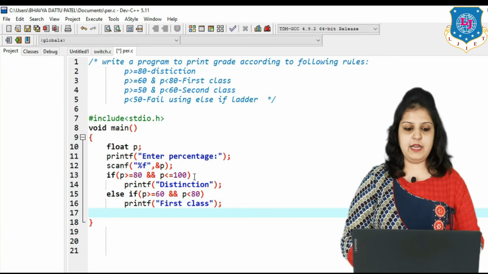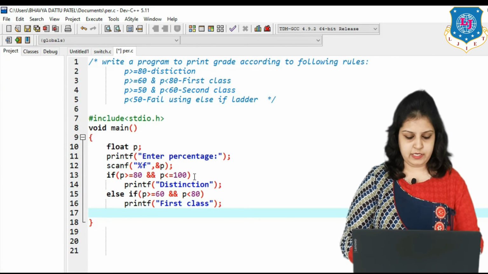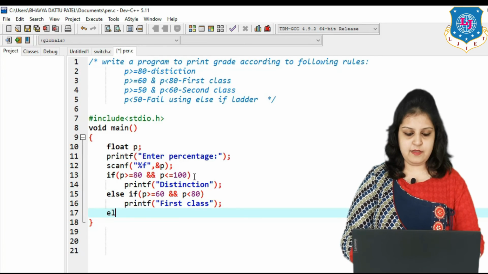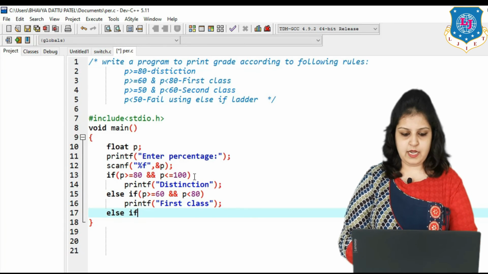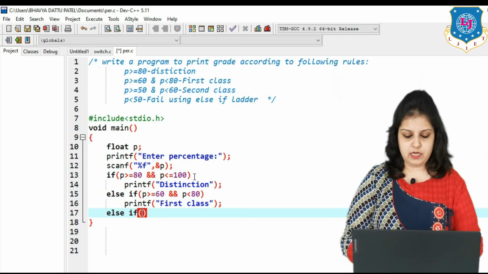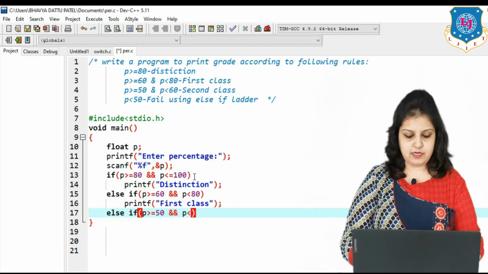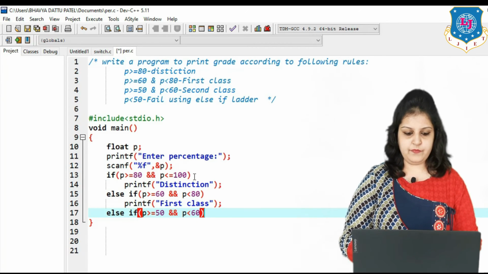Same thing we have to write for 50 to 60. So again use else if, and our condition is P >= 50 and P < 60.